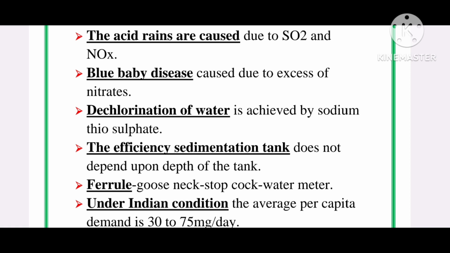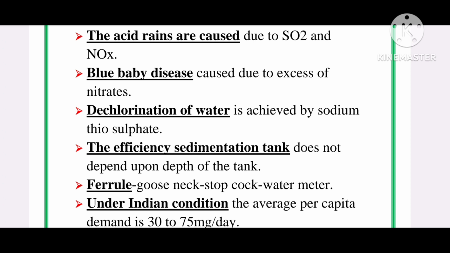Next is the stopcock. It is provided before the water enters the water meter in the house, and it is placed in a suitable masonry chamber with a removable cover, fixed in the street close to the boundary wall in an accessible position. Next is the water meter. It measures and records the quantity of water consumed.